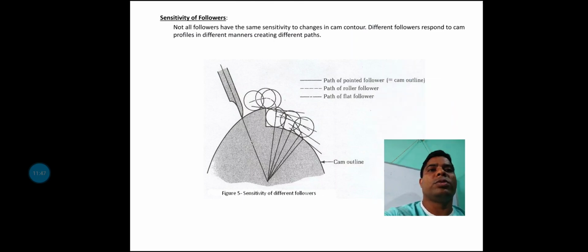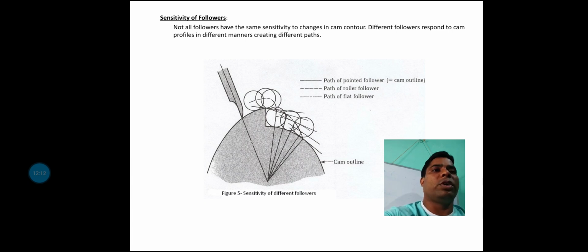Next, sensitivity of the follower. If you draw a follower, several points and several paths of the follower can be discussed. Not all followers have the same sensitivity to change in the cam contour.